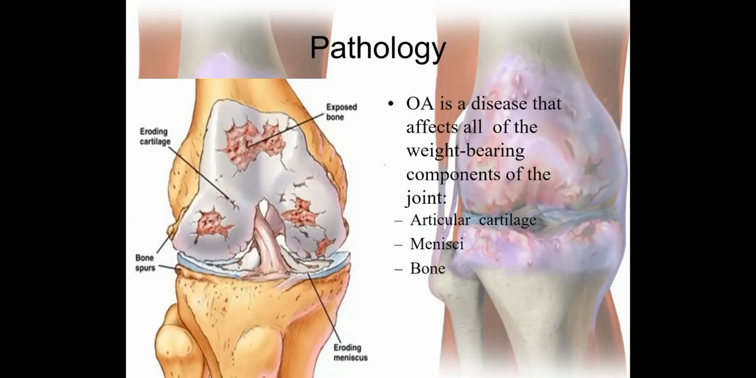So pathology: OA is a disease that affects all of the weight bearing components of the joint, that is the articular cartilage, the menisci and the bone. As we can see in the picture, there is eroding cartilage, and bone spur formation is there. We can see on the lateral aspect of the tibia as well as femur there is bone spur formation. The underlying bone will be exposed because of the wear and tear that is taking place, and we can also see eroding meniscus.